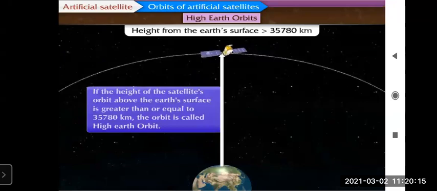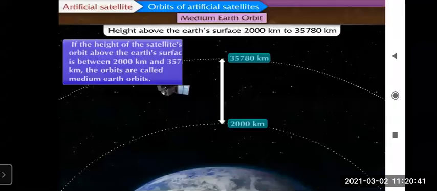High Earth orbit means: if the height of the satellite orbit above the Earth's surface is greater than or equal to 35,780 kilometers, then the orbit is called a high Earth orbit. Then second, we saw medium Earth orbit. Medium Earth orbit means: if the height of the satellite orbit above the Earth's surface is between 2,000 kilometers and 35,780 kilometers, then the orbits are called medium Earth orbit.